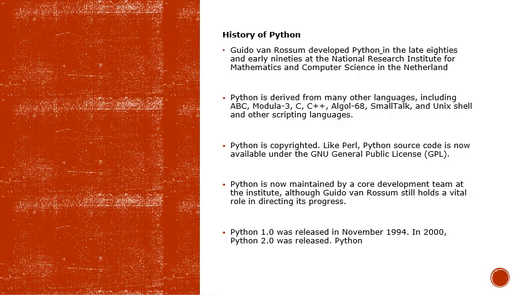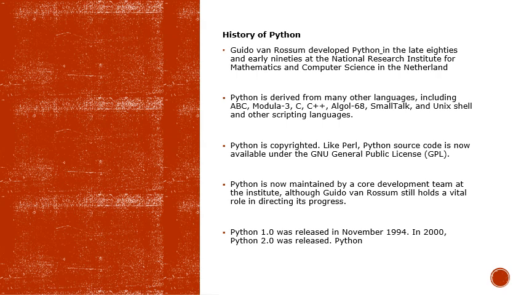Now, the history of Python. Python was developed by Guido van Rossum in the late 80s and early 90s at the National Research Institute for Mathematics and Computer Science in the Netherlands. Python was derived from many other programming languages, which include ABC, Modula-3, C++, Algol 68, Smalltalk, C, Unix, and other scripting languages.